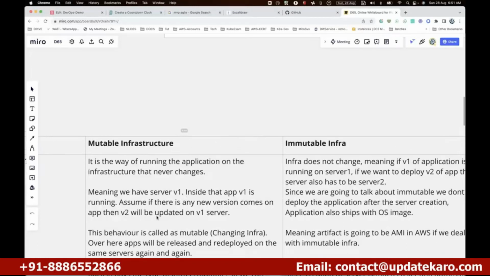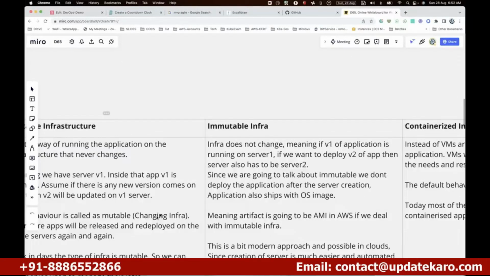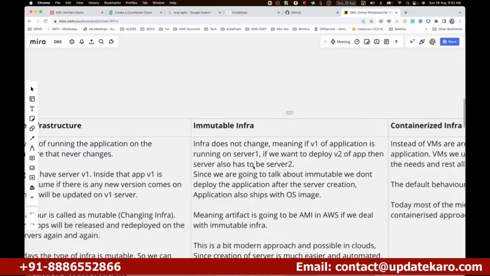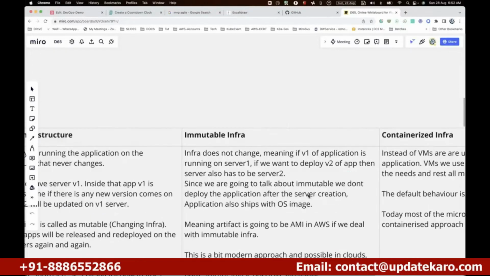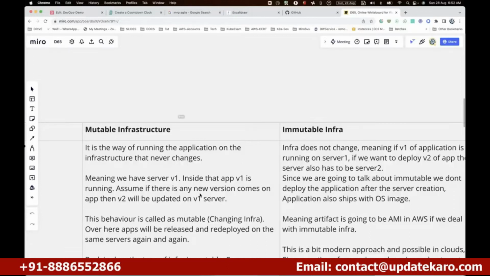Mutable infra will come into that. Then more cloud came into the picture. So what are the different features of the cloud that you can use? And so we'll make it an immutable infra, a much more modern way. So today everything is happening on the containerized. So back in the days, our strategies, our approaches led to so many problems.